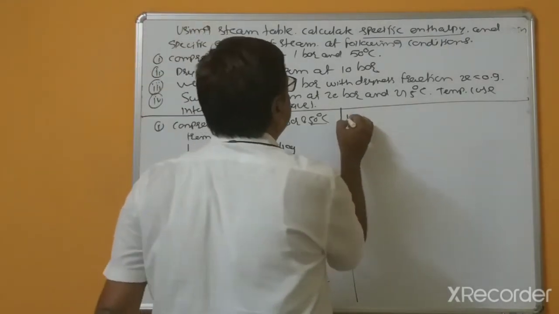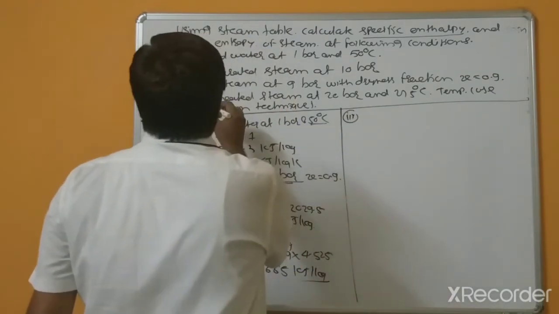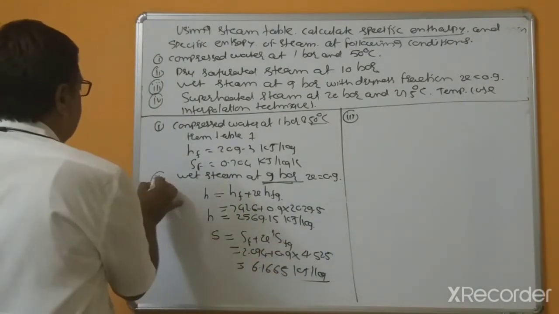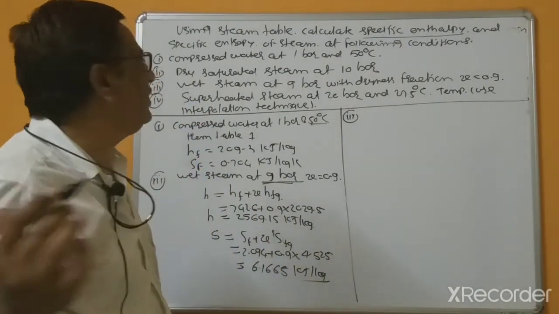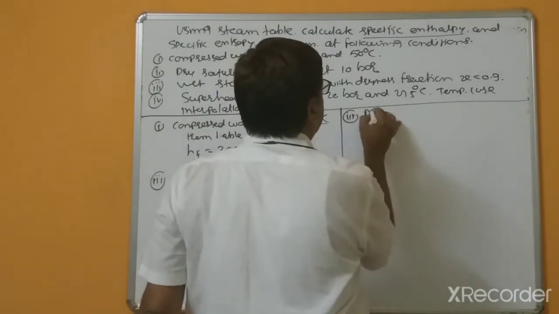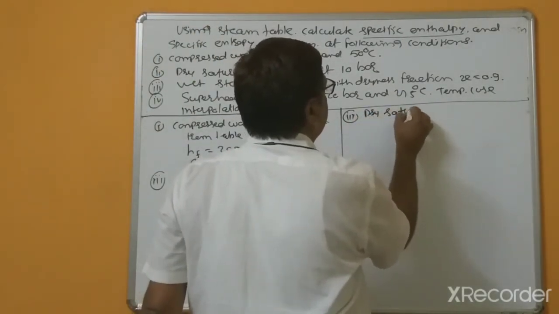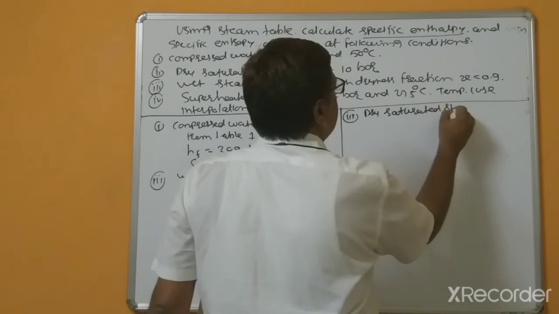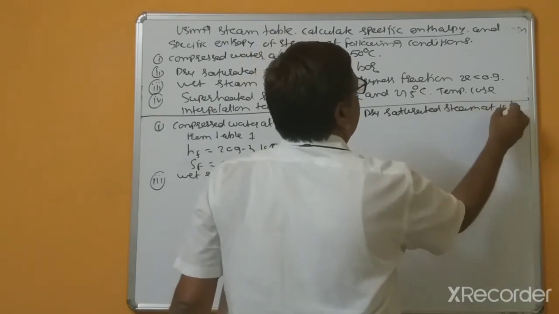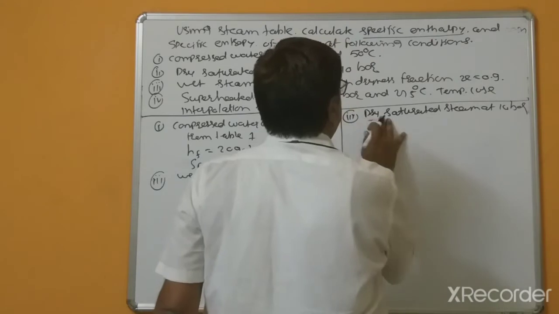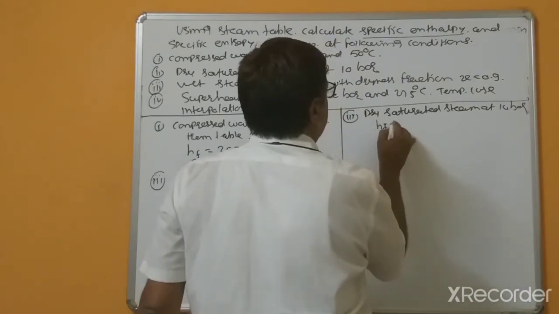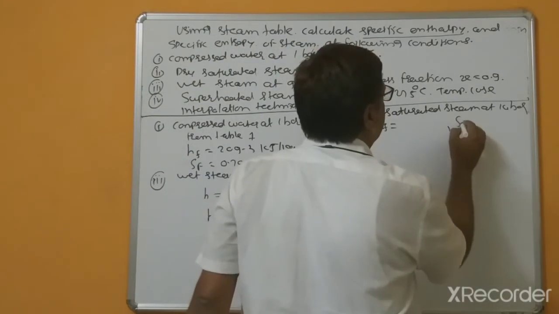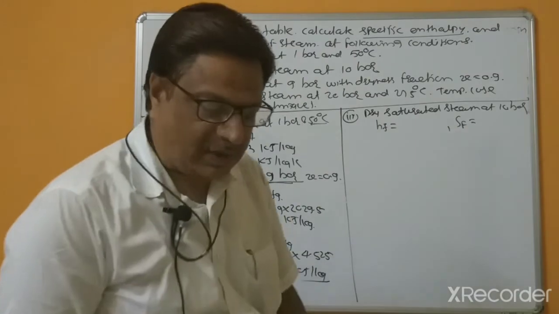Third bit, for wet steam, this is actually third bit. Dry saturated steam. The second bit, dry saturated steam at 10 bars. Means directly we can extract HF equal to and SF equal to. Directly at 10 bars you can extract.